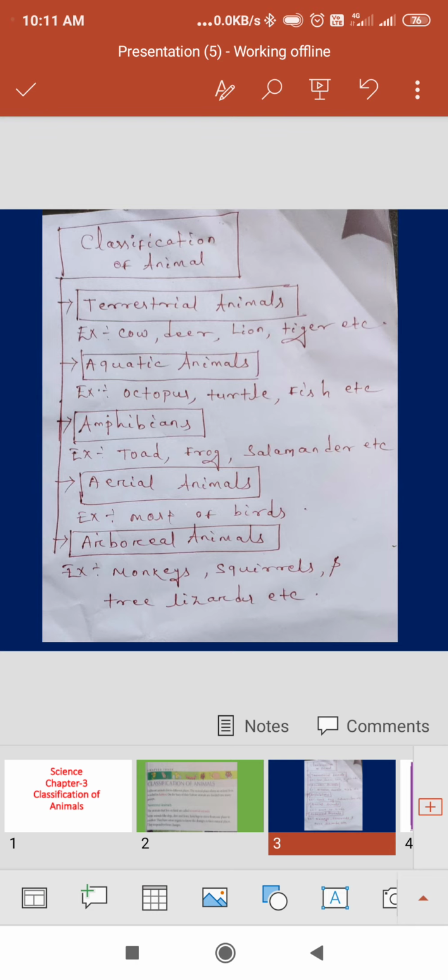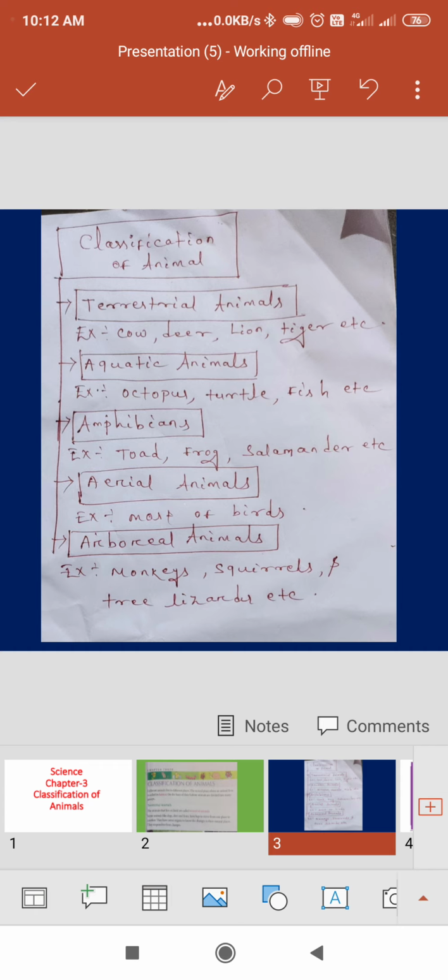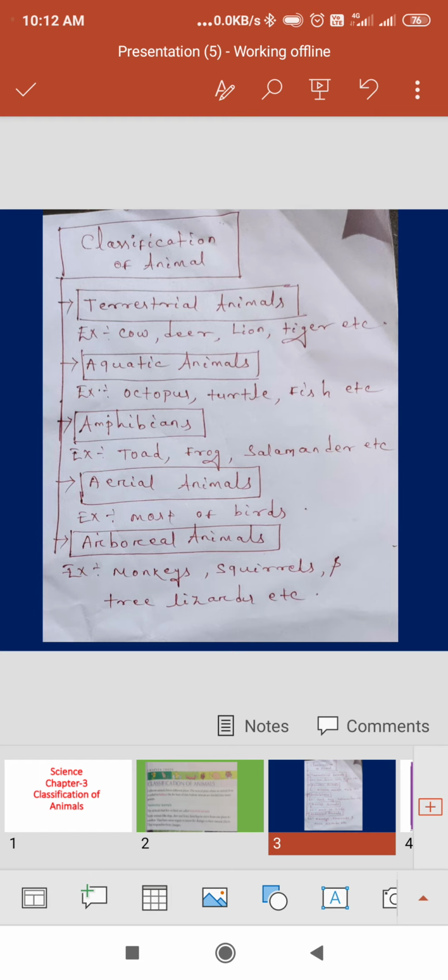For example, toad, frog, salamander, etc. Then aerial animals. Aerial animals are those which spend most of their time in the air. Then arboreal animals. The animals that live on trees are called arboreal animals.